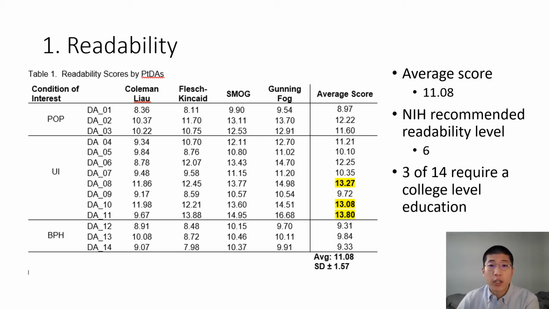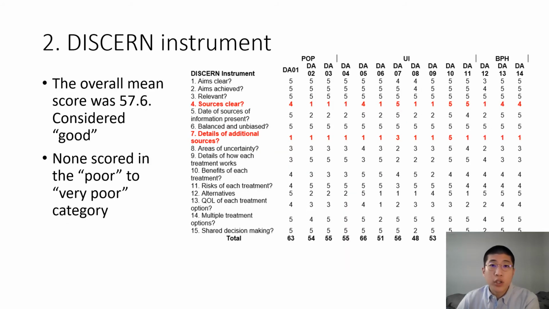This exceeds the NIH recommended readability level by 5 grade levels. Also noteworthy is that 3 of the 14 required a college-level education to understand the material. The DISCERN instrument assesses the quality of health information by checking whether relevant information is present in the document, such as do they list the benefits and risks of each treatment.